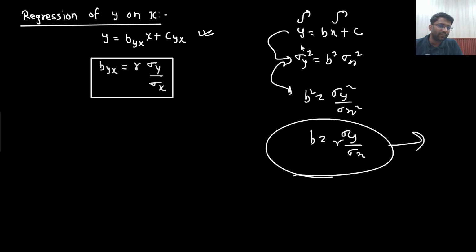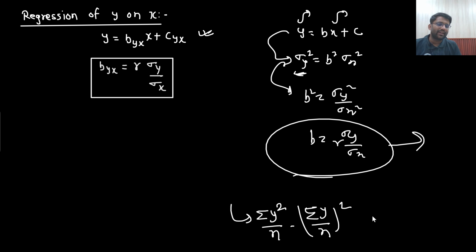Right? What is the meaning of variance of y? That will be summation y square divided by n minus summation y divided by n whole square. This will be the meaning of variance of y. But all these calculations I don't need to do. Simply I took variance on both sides. What I am getting is sigma y square equals b square sigma x square. So from here the value of b square is coming out to be sigma y square divided by sigma x square. If I calculate the value of b, it will come out to be sigma y by sigma x. Just multiply with r. This is the value of b. That's it. Just remember that I will have to multiply with r.